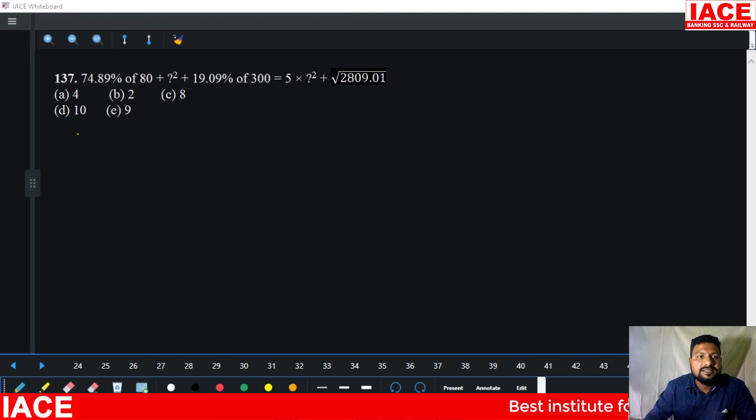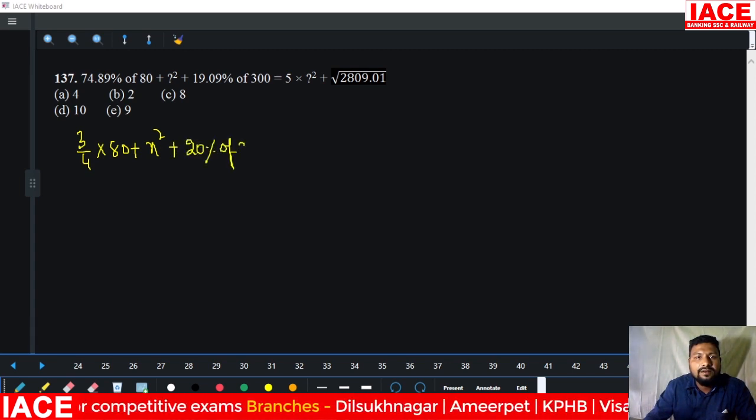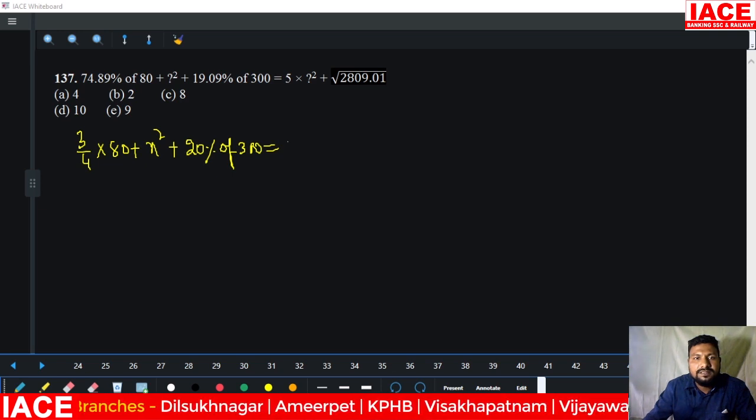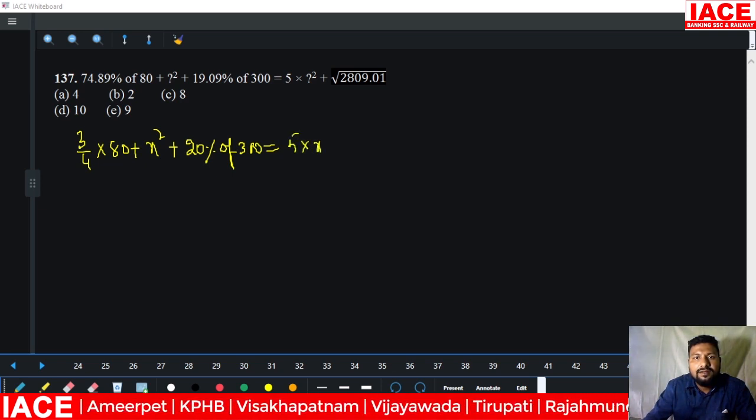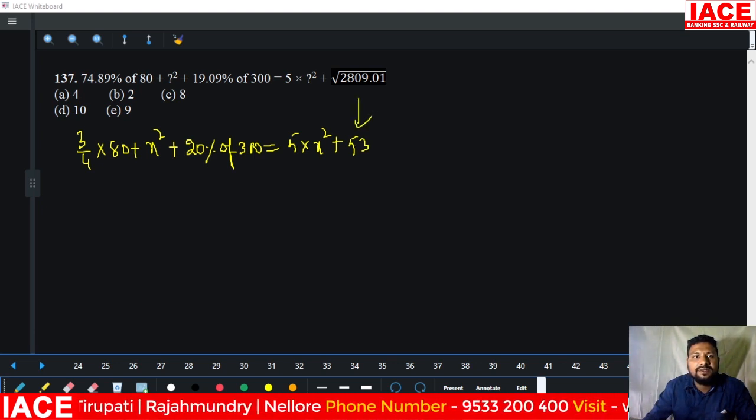Next, 74.89% we can write as 75%. 3 by 4 into 80 plus x square plus 20% of 300 is equal to 5 into x square plus 53. This root value you can write as 53.